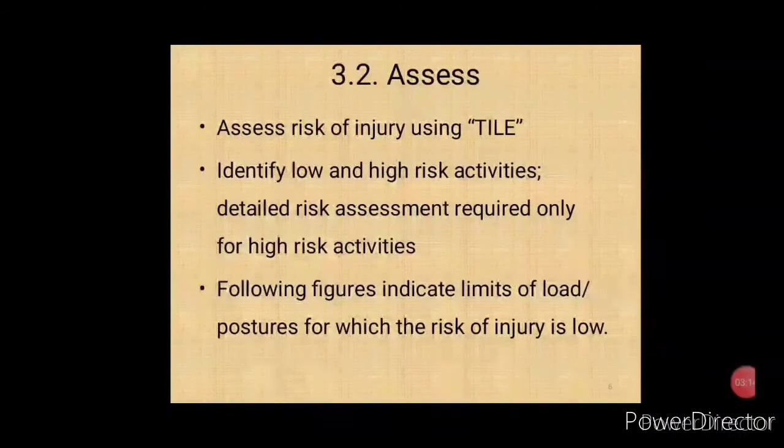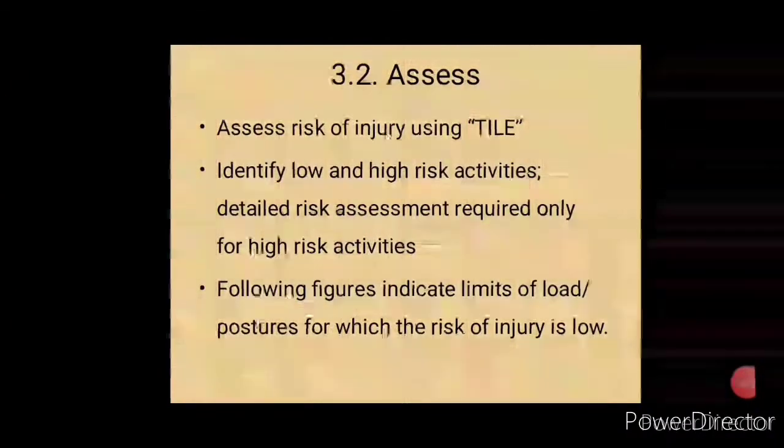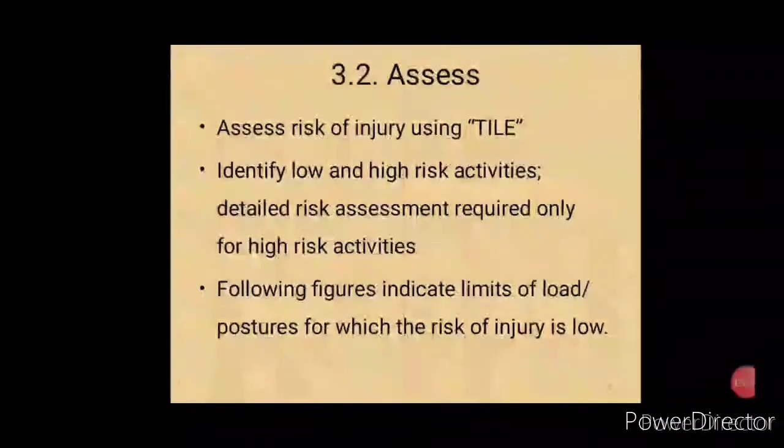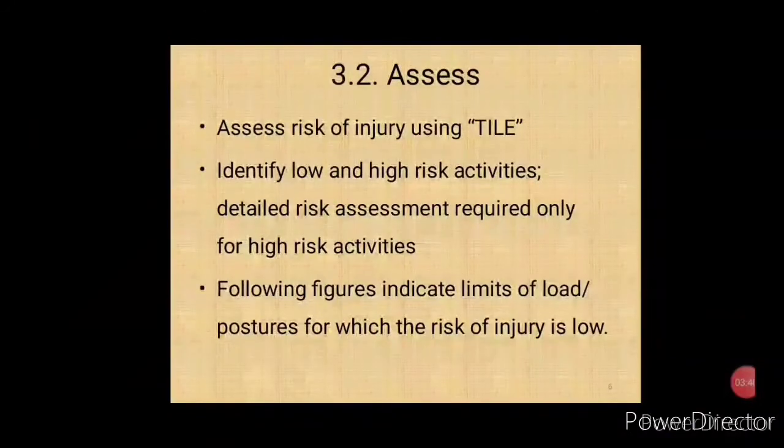How can we identify a low risk manual handling activity and a high risk activity? This can be done by using TILE, that is splitting the activity into task, individual, load, and environment, and assessing the risk. Apart from that, there are a few guidelines which will help us to assess the risk. These guidelines indicate limits of load or postures for which the risk of injury is low. Let us see a few such guidelines.